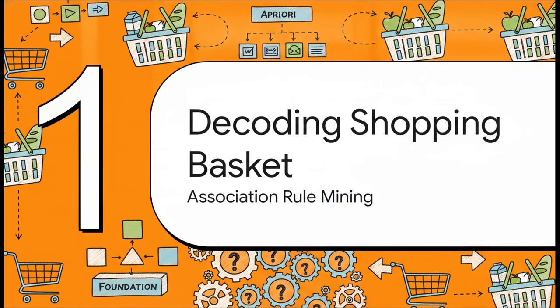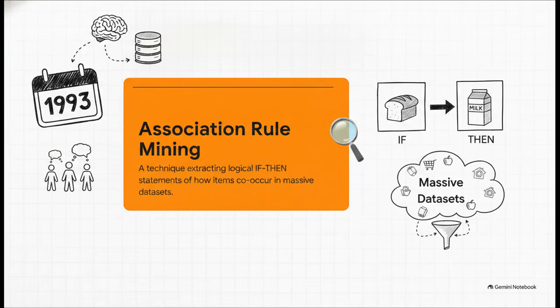To understand these predictive shopping behaviors, we really have to look at the foundational concept driving them. You know, what's really fascinating about association rule mining is both its history and just the absolute simplicity of the concept. It was introduced back in 1993 by Rakesh Agrawal, Tomasz Imieliński, and Arun Swami. Essentially, it's a data mining technique used to discover hidden relationships in massive datasets.